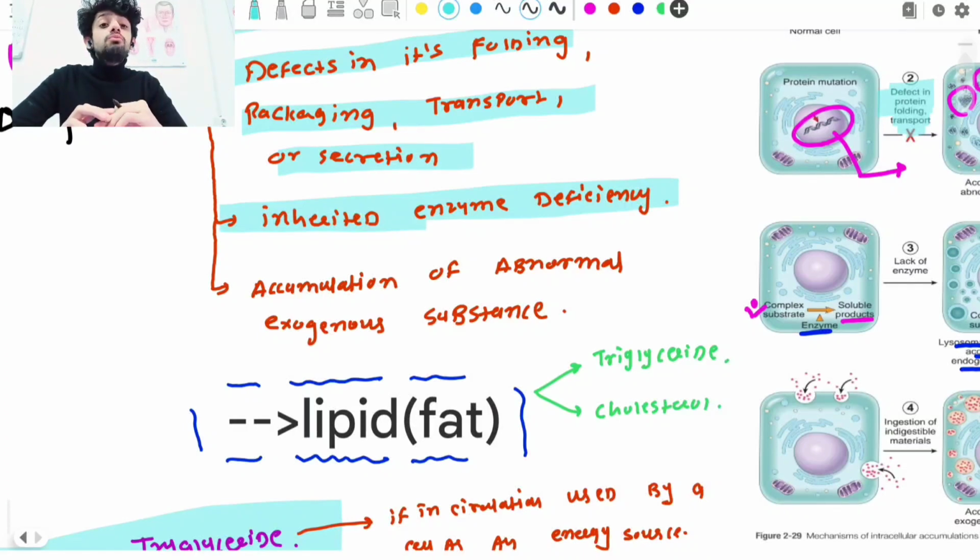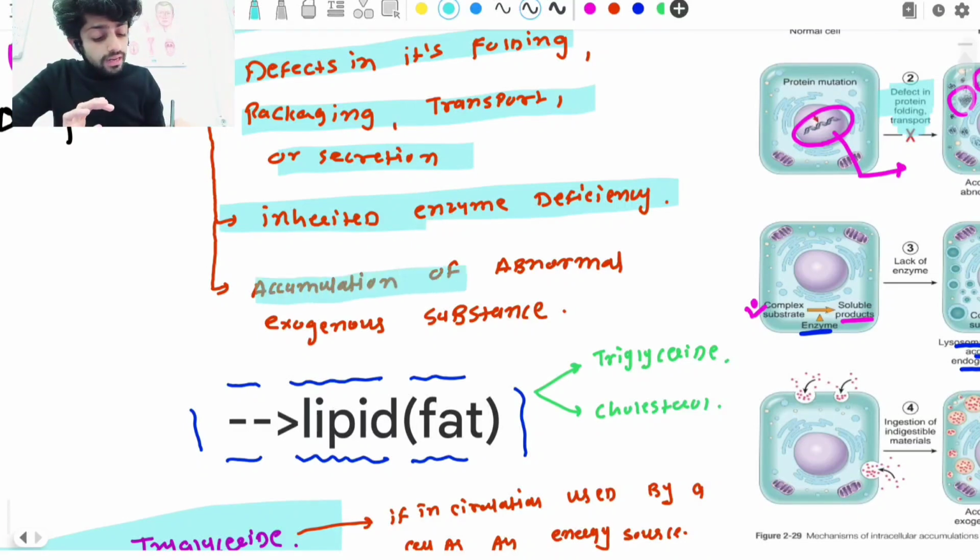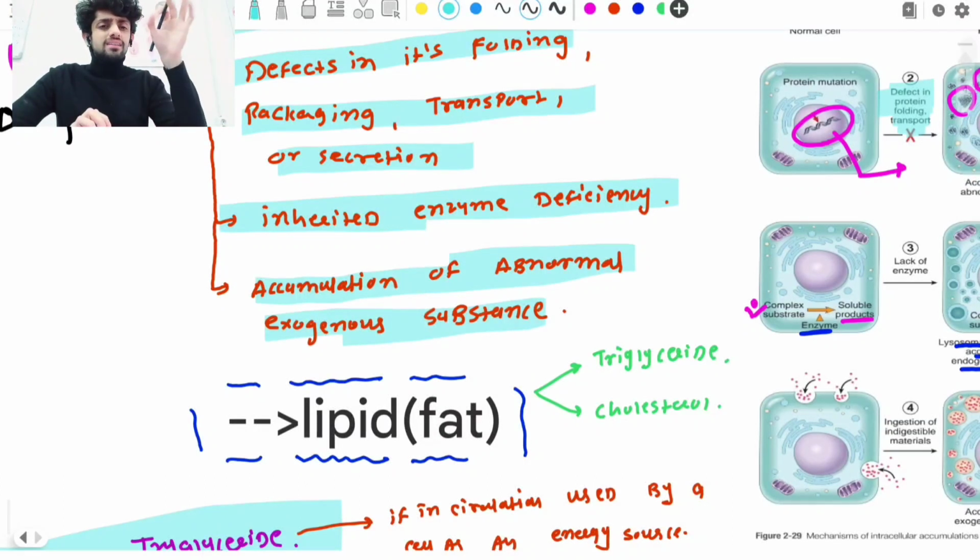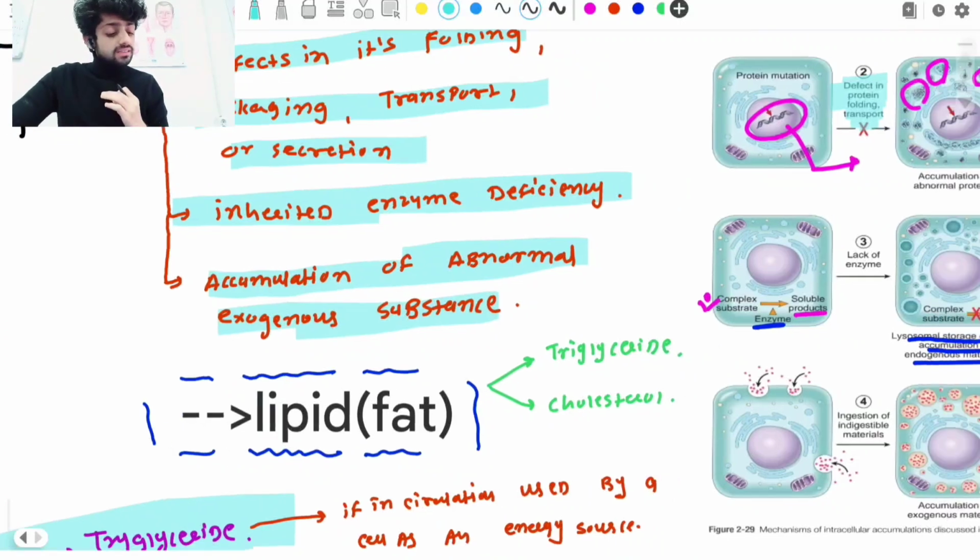What's the meaning of pneumoconiosis? The accumulation of carbon inside the lung. That worker works in the factory for a long period and inhales carbon particles. So the carbon particles accumulate inside the cells, and that can lead to pneumoconiosis. So that leads to accumulation of abnormal exogenous substance. This exogenous substance can be carbon, lithium, or any particle from outside in our environment; it goes into our body and accumulates inside the cells.